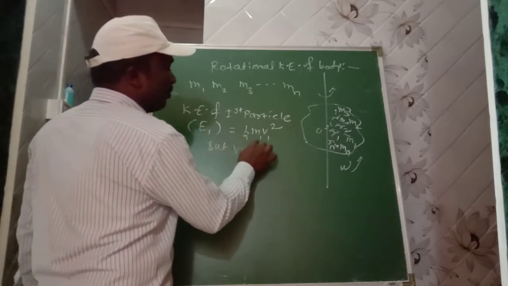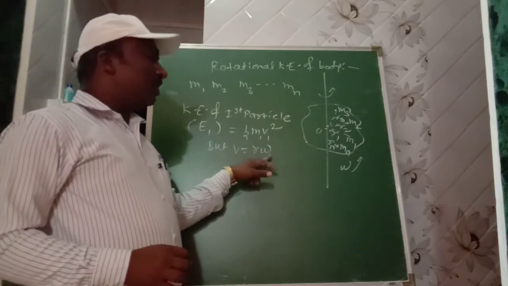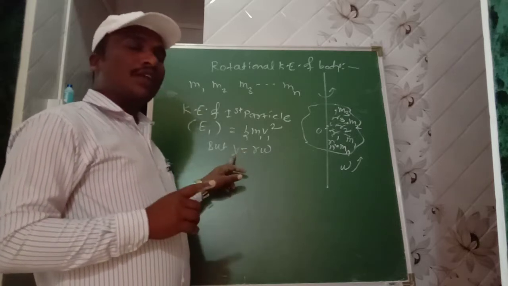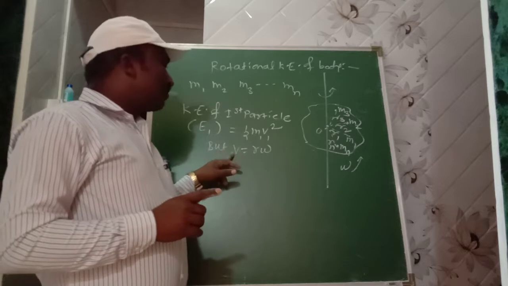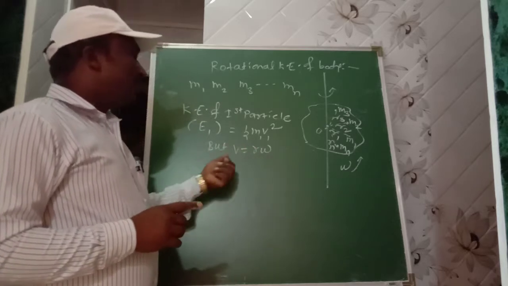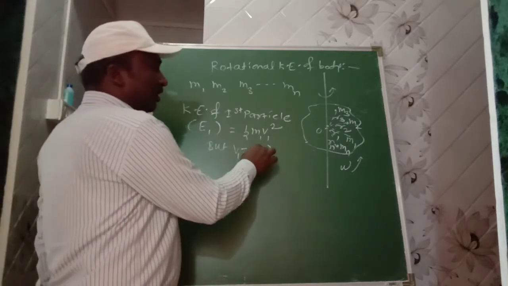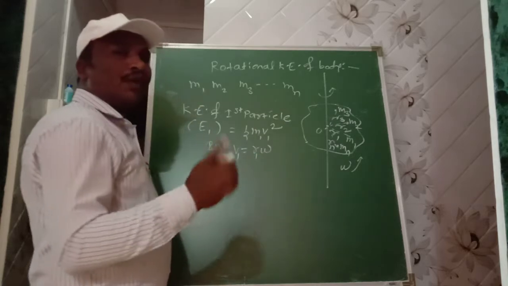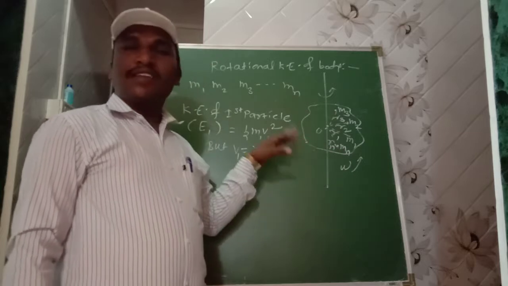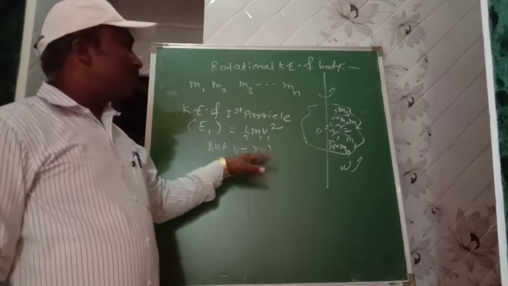But v equal to r omega. This is the relation between linear velocity and angular velocity. Omega is angular velocity and v is the linear velocity. V equal to r omega. Then v is different for different particles. For the first particle v1 equal to r1 omega, not omega 1, because omega, the angular speed, is the same for all particles. For the first particle v1 equal to r1 omega.